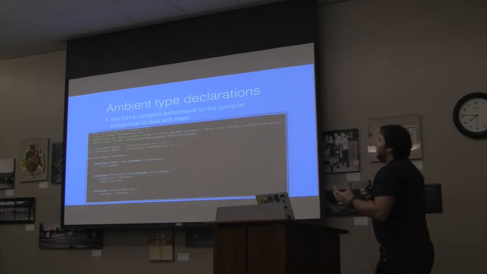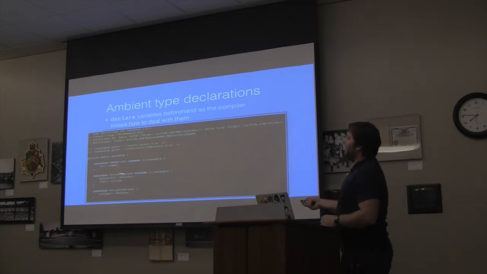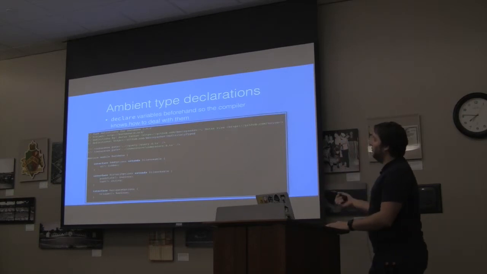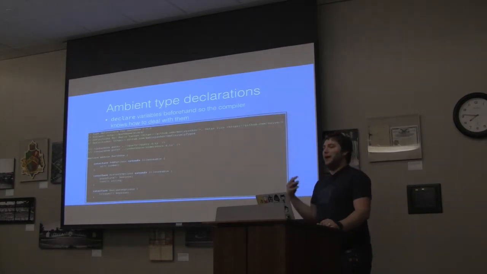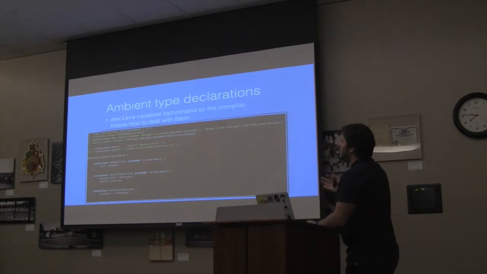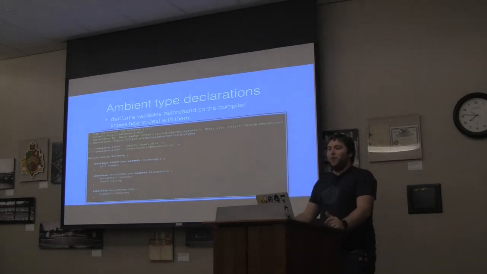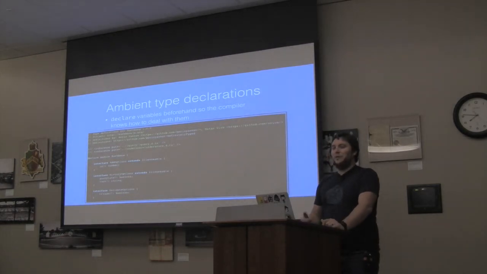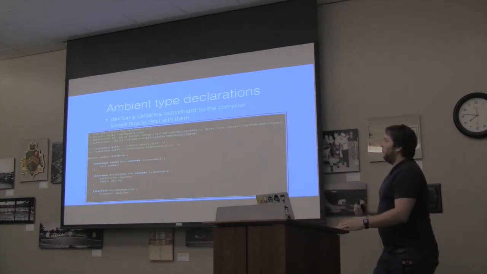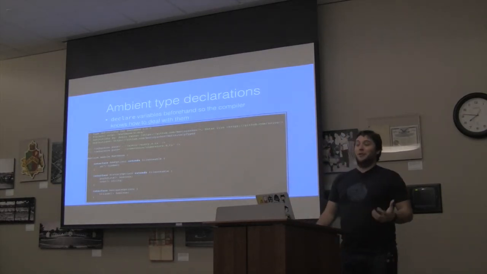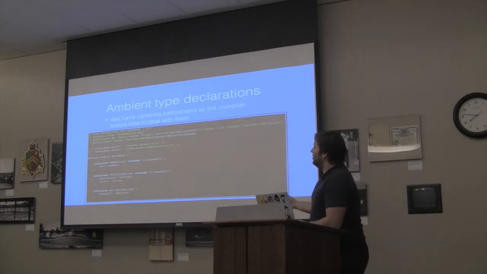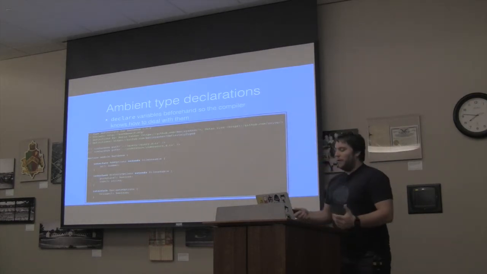And then there's this thing called ambient type declaration. So this is the type file for Backbone. There are several type files that you can go get online. But basically, this is where you declare variables beforehand so that the compiler knows how to deal with them as you're working through the code. So this is great for when you have libraries that you want to use in TypeScript, but they aren't written in TypeScript. You can let the TypeScript compiler understand what each method or function or what each property in that library is, so that TypeScript can correctly tell you whether or not you're using it in the right way. So this is the one for Backbone. There are others as well.